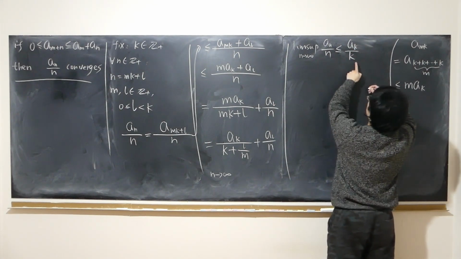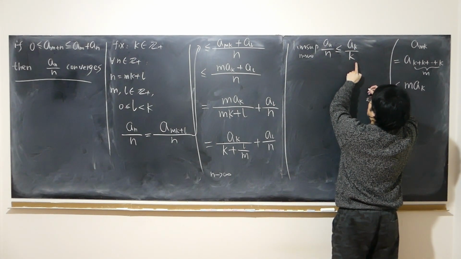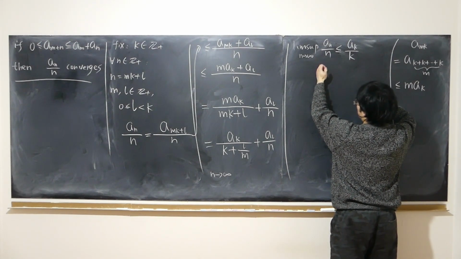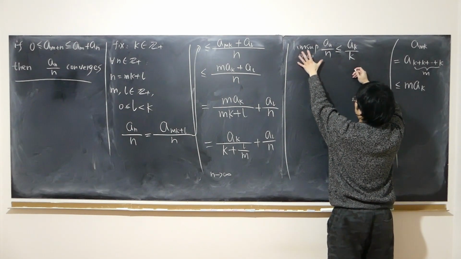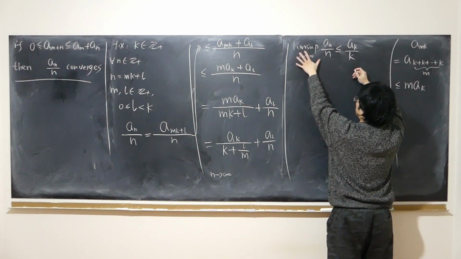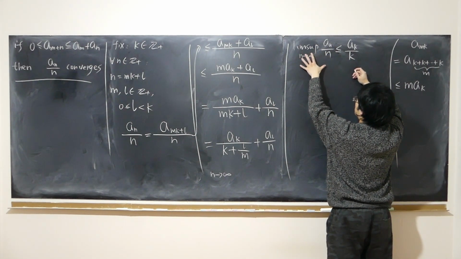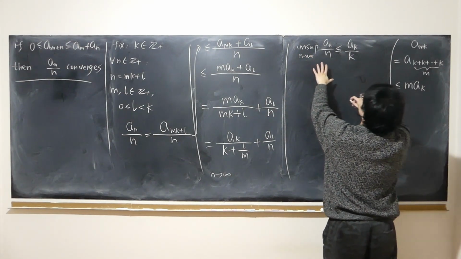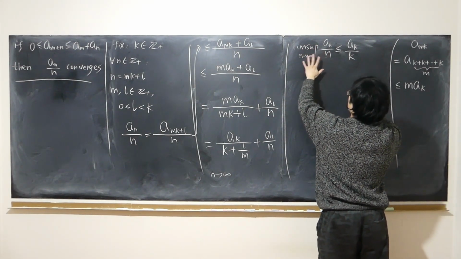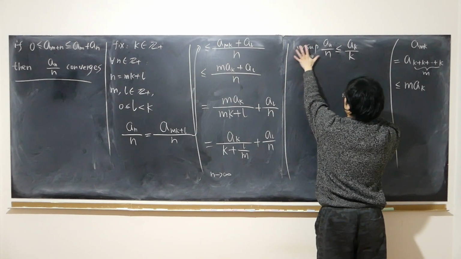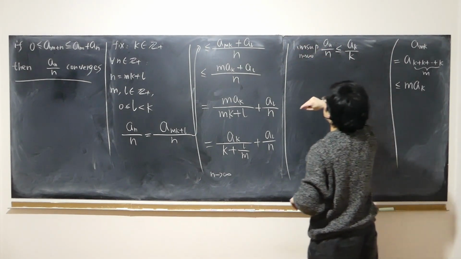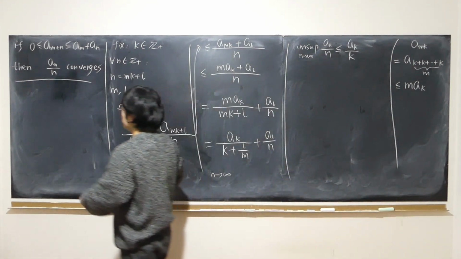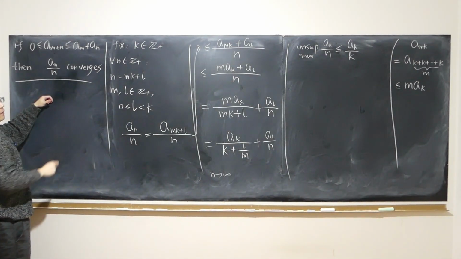All right, for now, k is fixed. And after we take the lim sup, now the left-hand side is already a fixed number, right? So could it approach positive infinity or negative infinity, or is it a finite number? That's the question. So my claim is that it has to be a finite number.